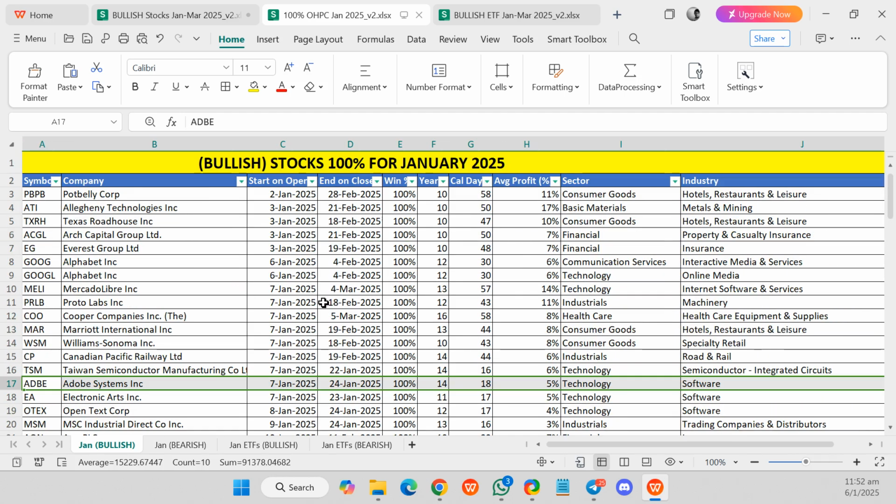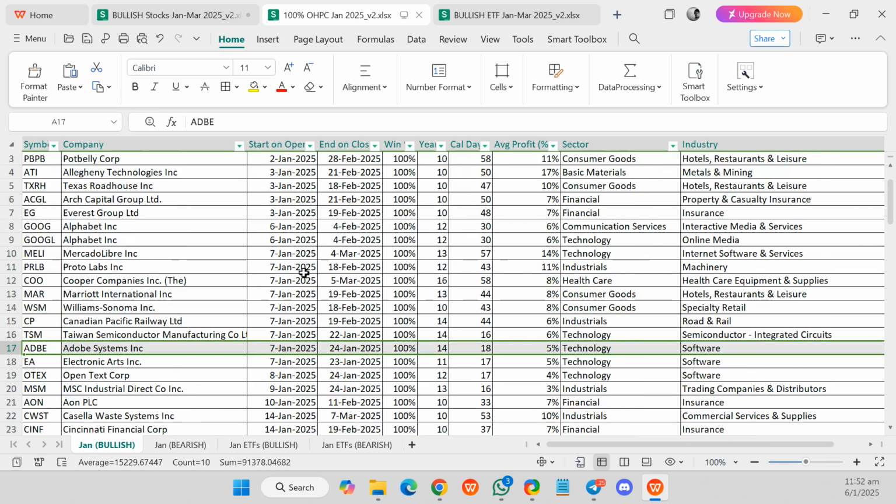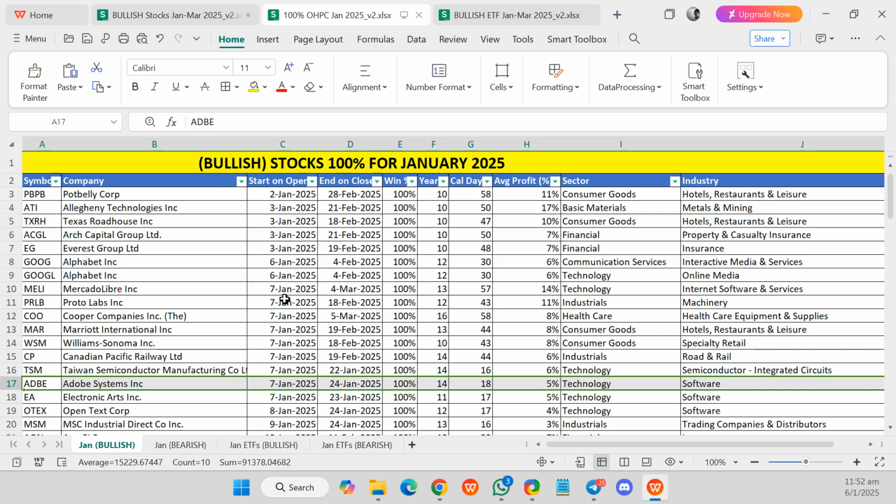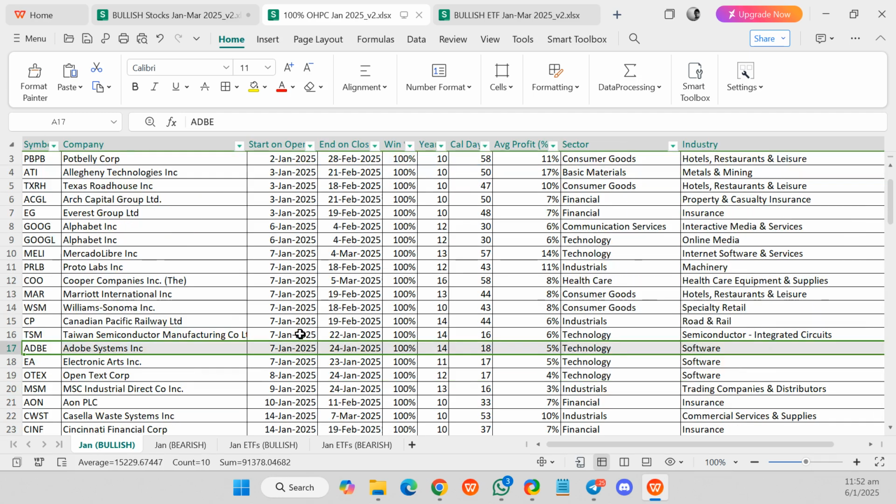I didn't really go through every single stock one by one. Again, this is by a third-party provider, so there might be some error. My suggestion is, don't follow this 7 Jan to 24 Jan and just enter blindly. You still need to watch out for the price action.